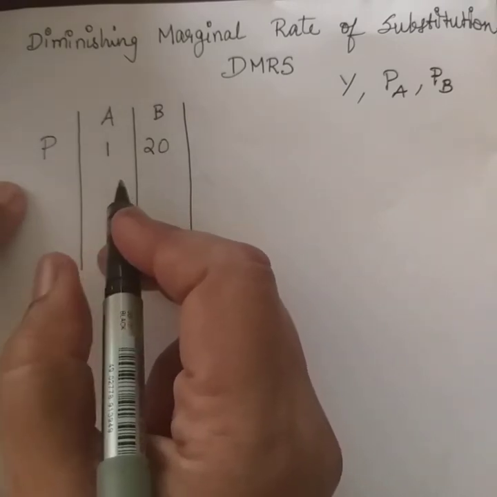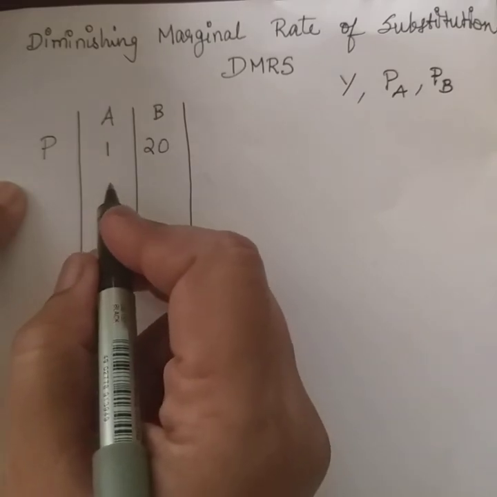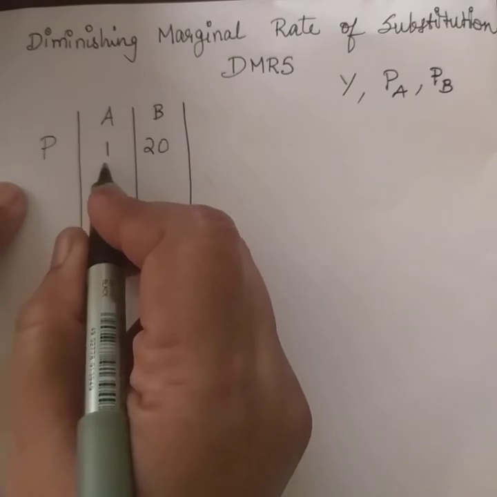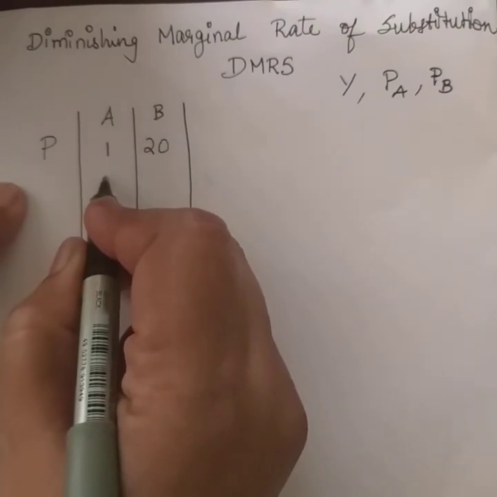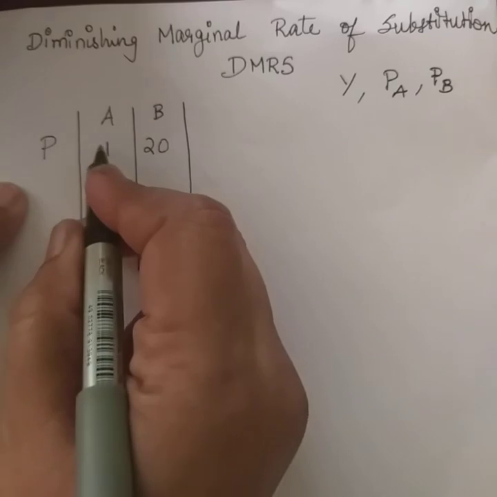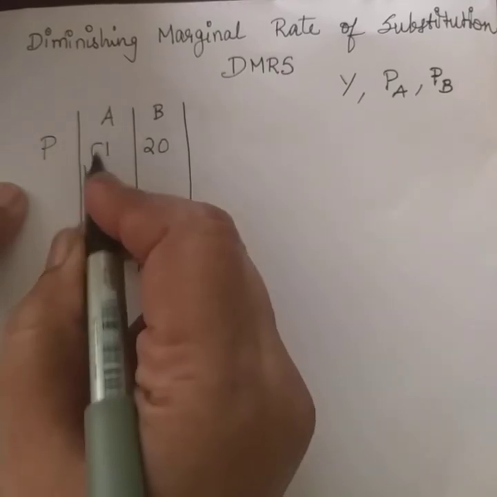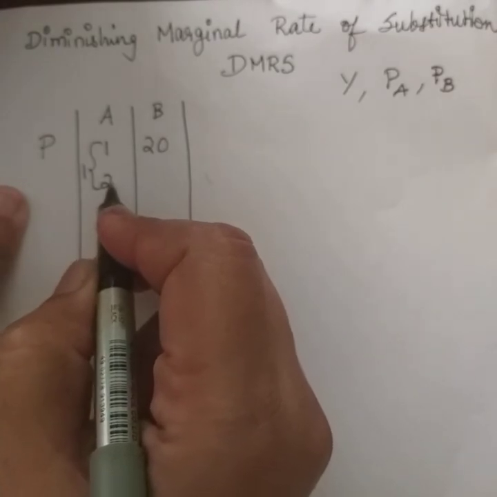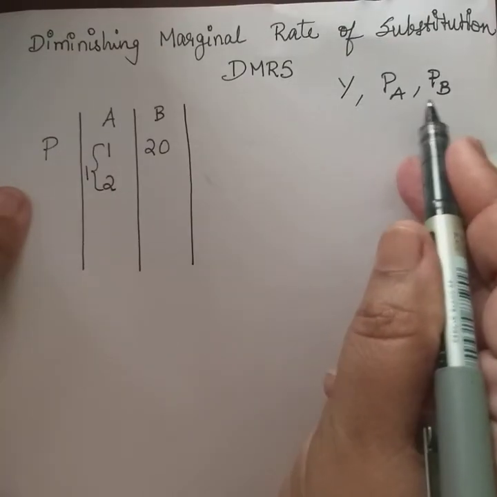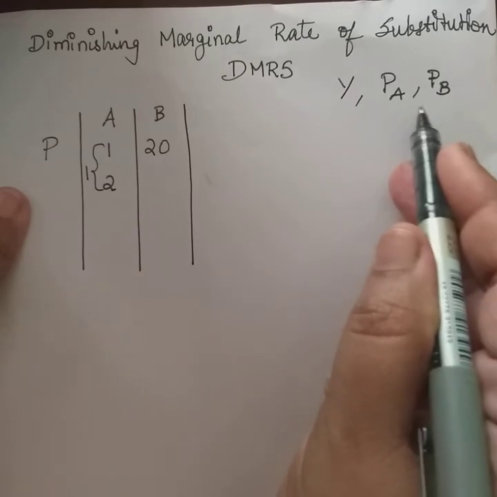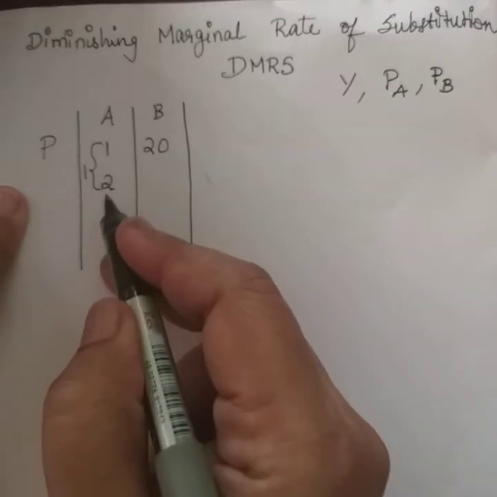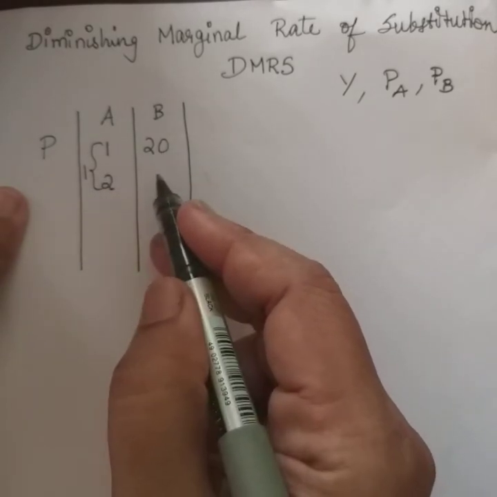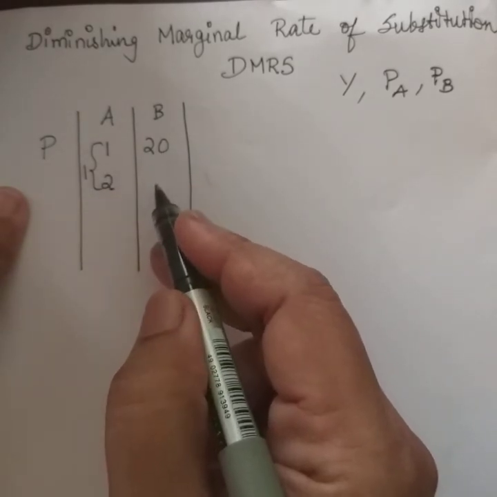Right? Now, if the consumer wishes to increase the consumption of apples from 1 unit to 2, you know that even as the income and the prices of the two commodities remain the same, to have that one more unit of apple, the number of bananas has to be given up or sacrificed.